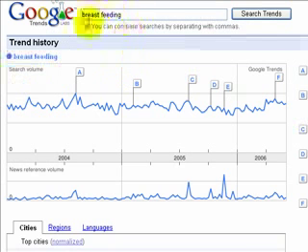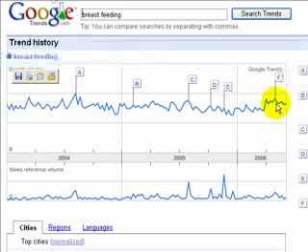And I'm going to show you how to find out what people are talking about here in breastfeeding in a little bit. But this is a pretty good solid trend. I'd much rather see that than our example with the deer hunting.